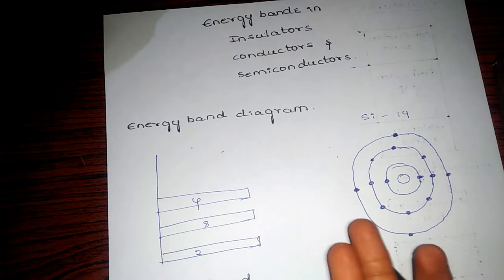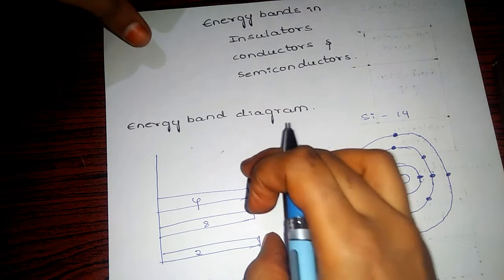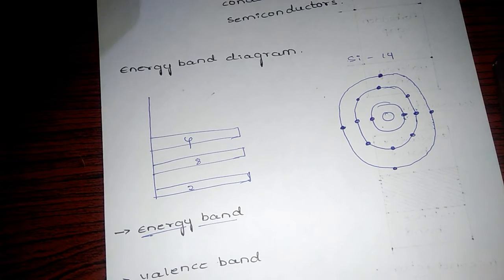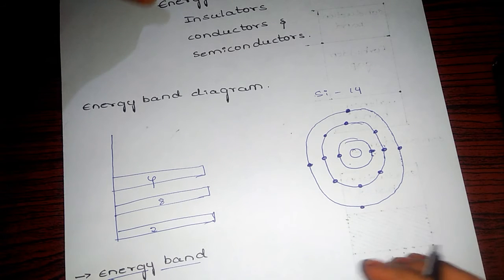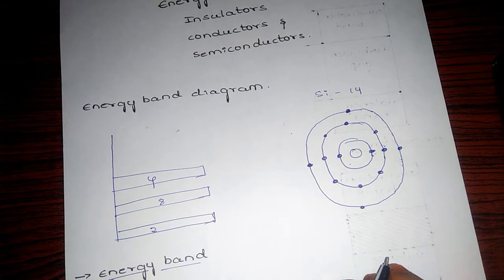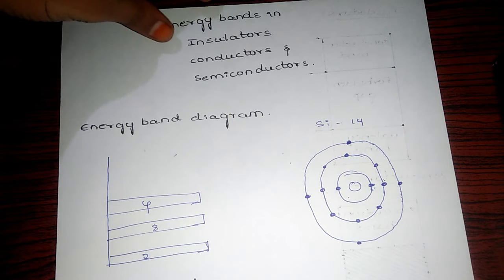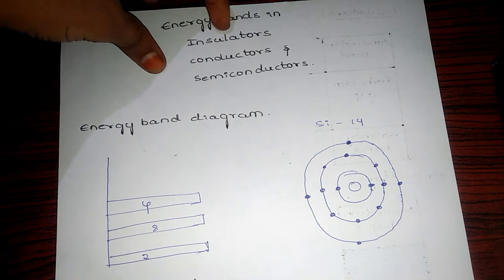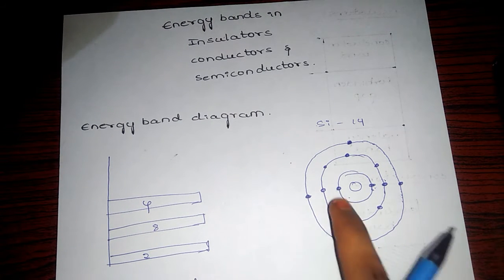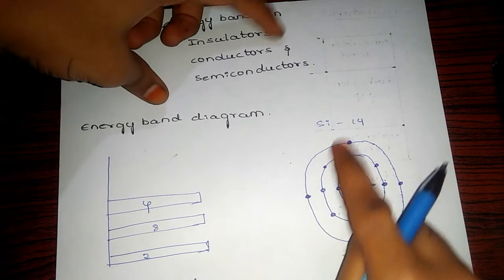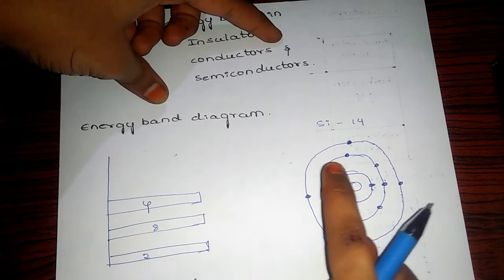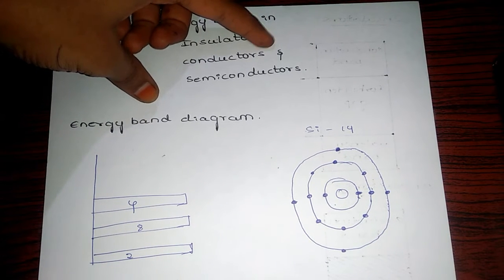Then what are the energy bands? Energy bands are nothing but the range of energies possessed by electrons. In an isolated atom, all electrons in the outermost orbit have at most the same energy.